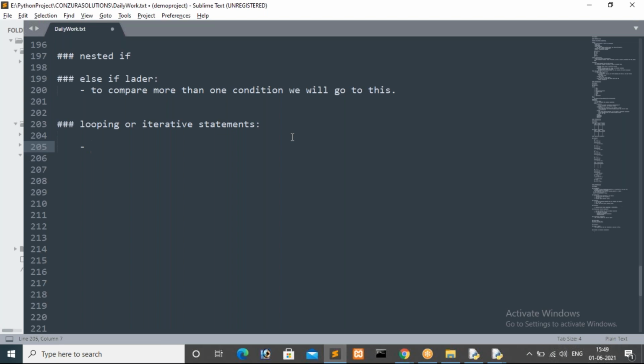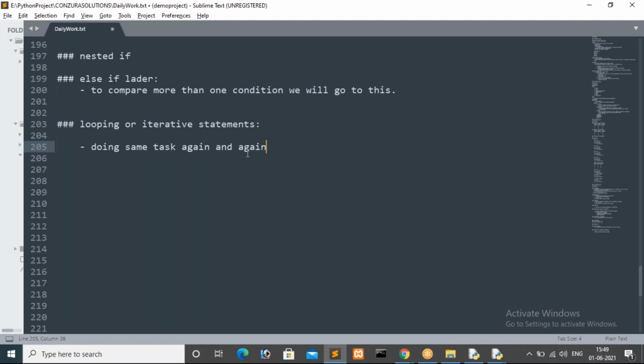Absolutely, Sunita. That is repetitive. Doing the same task again and again. For that, we have to specify how many times we have to do that task. So if I want to do a task 10 times, I will use a loop statement. For doing the same task again and again, we will go with looping, or else we will say that is repetitive.